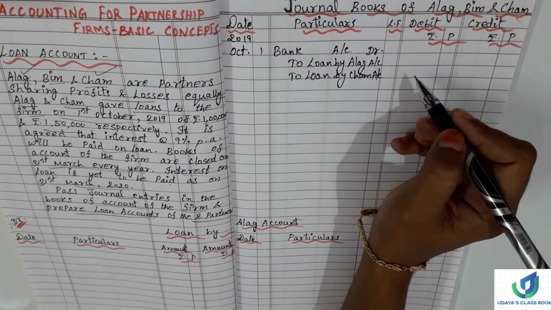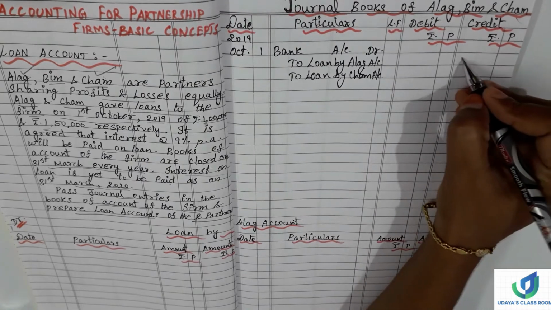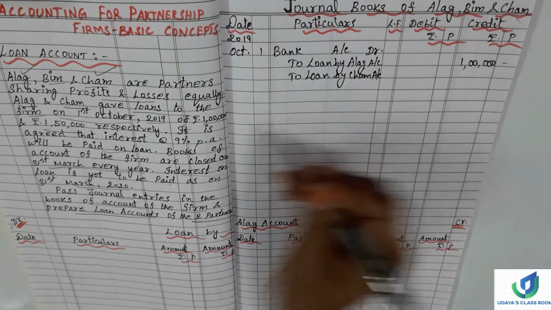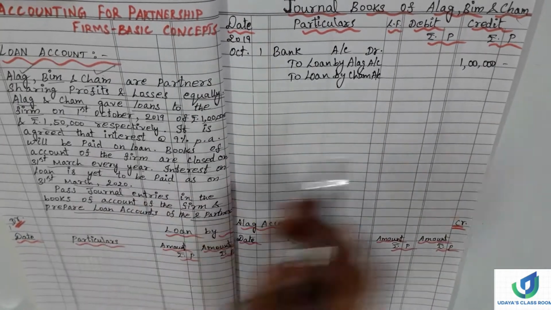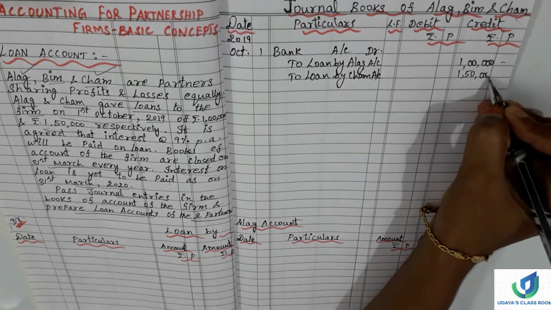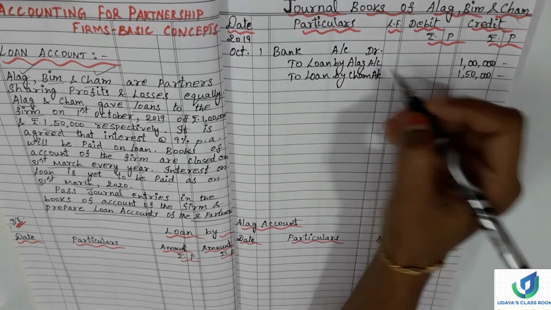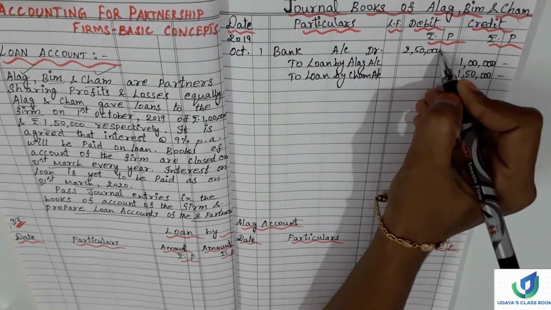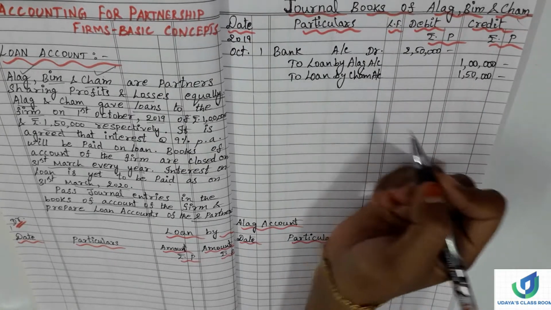How much amount has Alag given? That is 1 lakh rupees, and Sham 1,50,000. So put together, the firm has received 2,50,000 loan amount on 1st October.